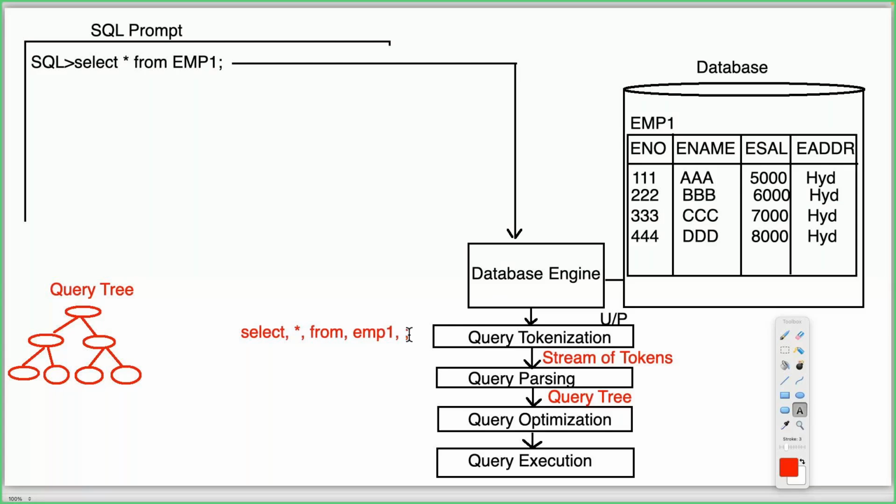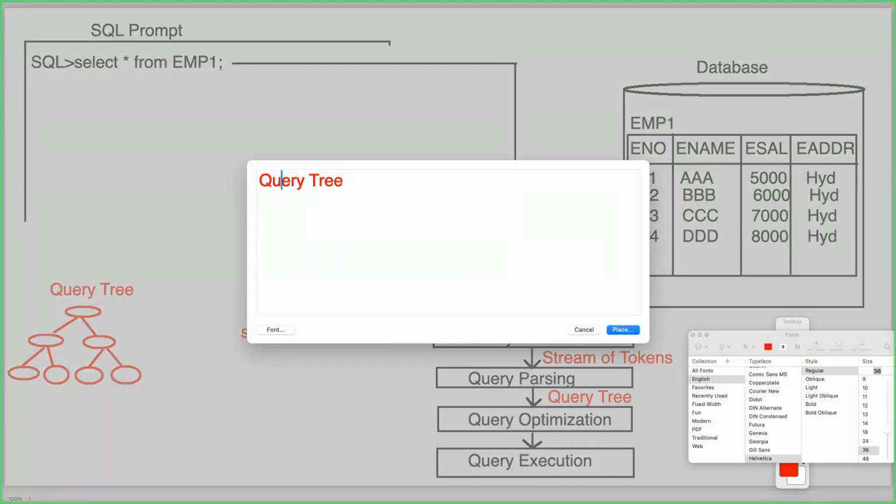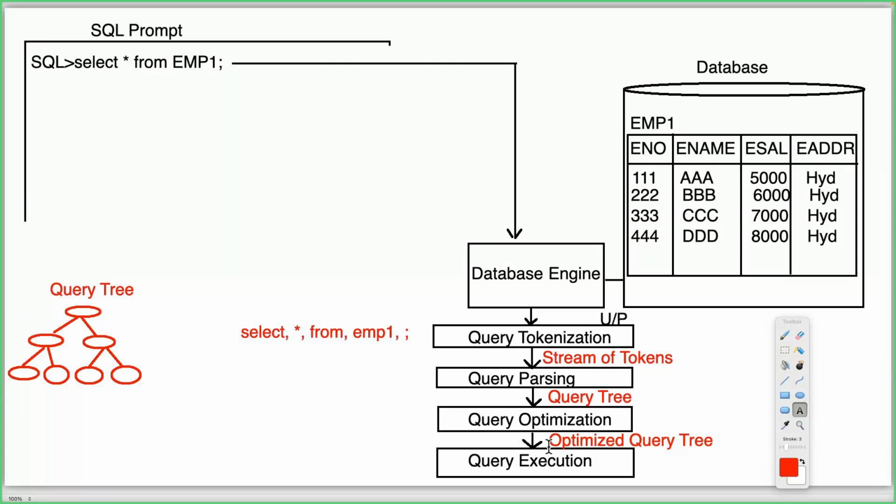Finally, what are we able to get? An optimized query tree. We get the optimized query tree as an output from the query optimization phase. All of you get my point or not? Now here we can understand it clearly. Optimized query tree. This is one thing, and here one thing. Just for our understanding purpose.